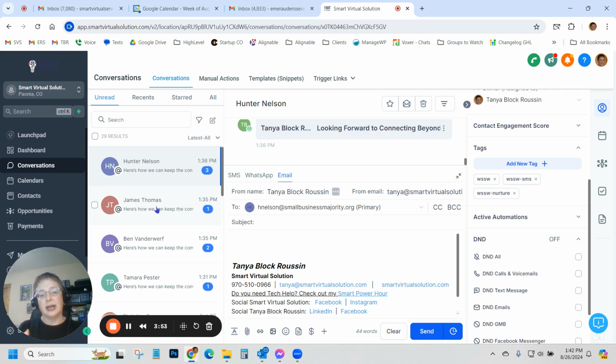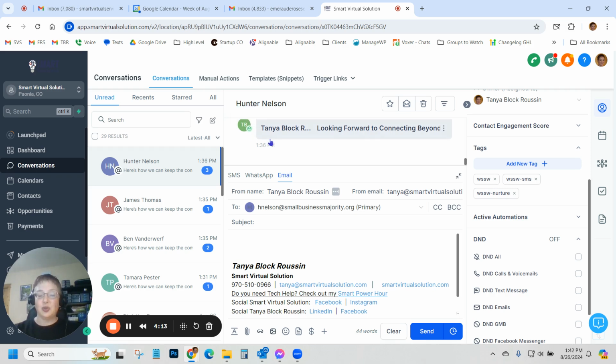And so I know what has happened with these people. I know that I've connected with them. I know that I've added them to the automation. And if you happen to notice, I don't know if you happened to see that change, it started out as blue as an email, and now it's green, which means we can actually see that Hunter just opened this email and is checking it out.